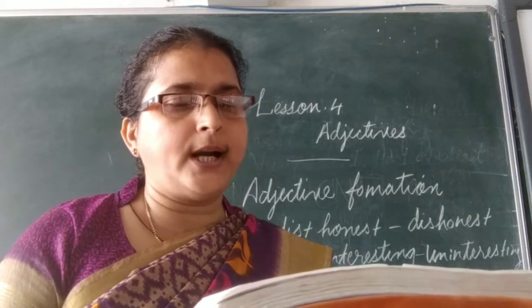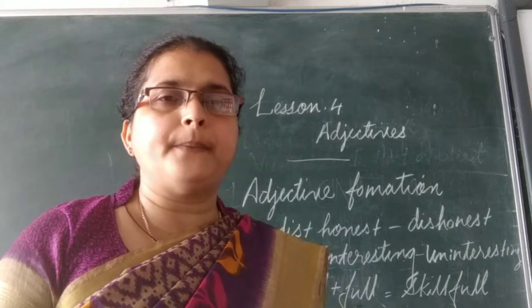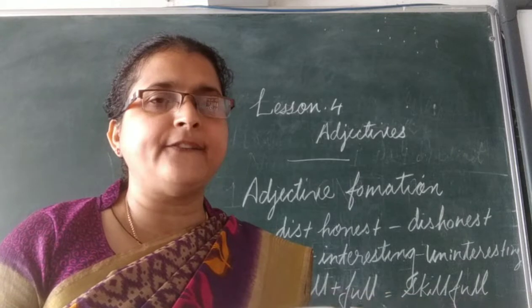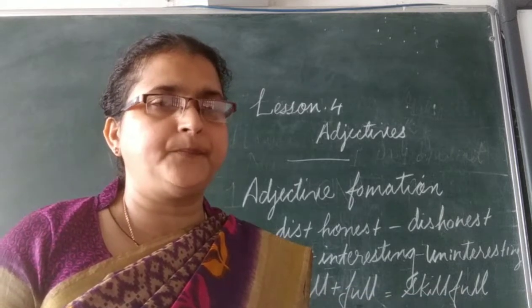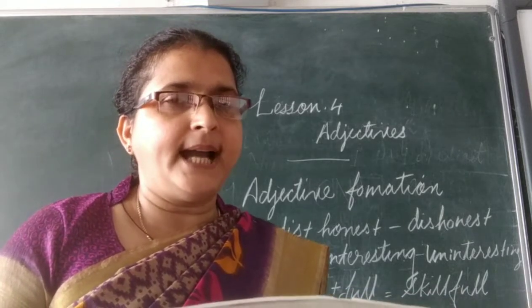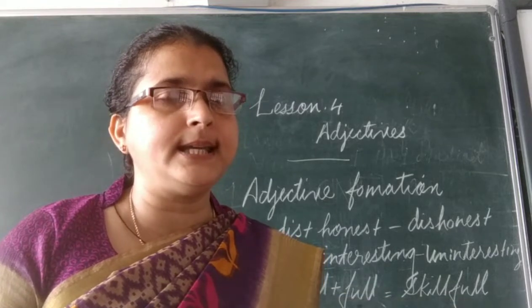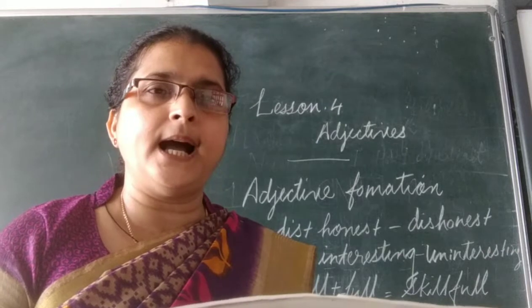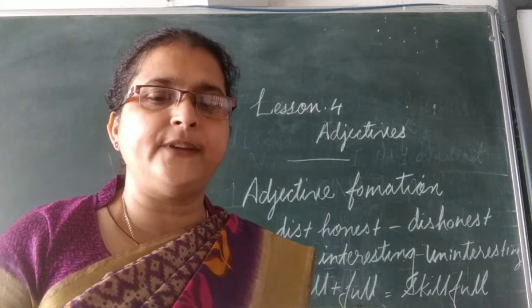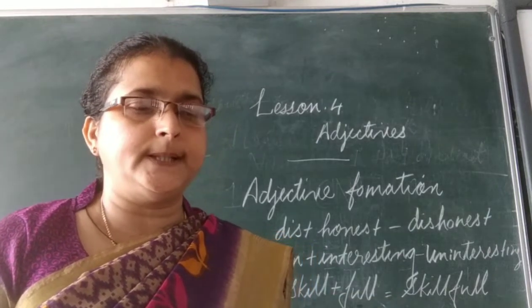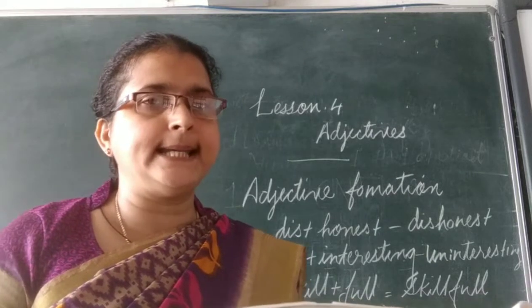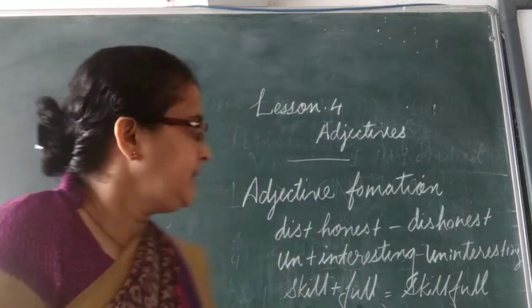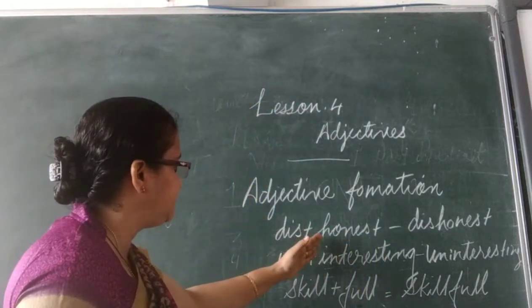Adjectives of quality can be formed from other words by adding a prefix or a suffix to the root word. Understood what it is? Adjectives of quality can be formed from other words by adding a prefix or a suffix to a root word. Okay, let us look at how adjectives are formed from different words. These are the things I have written here.